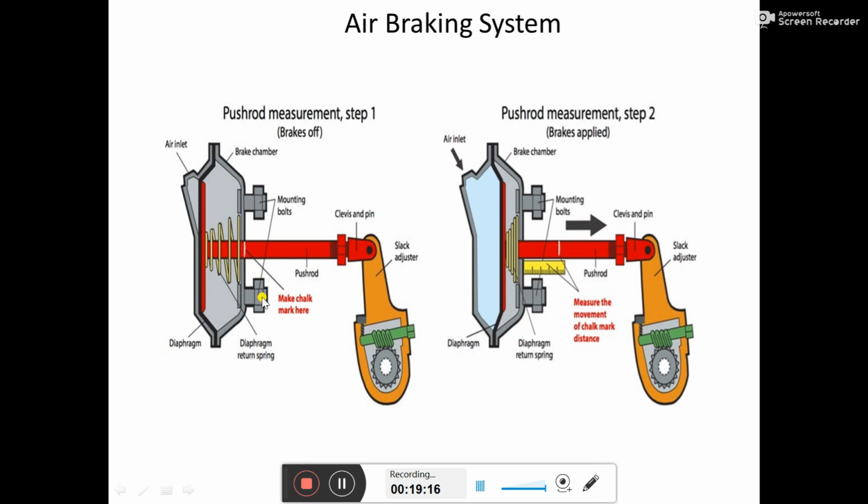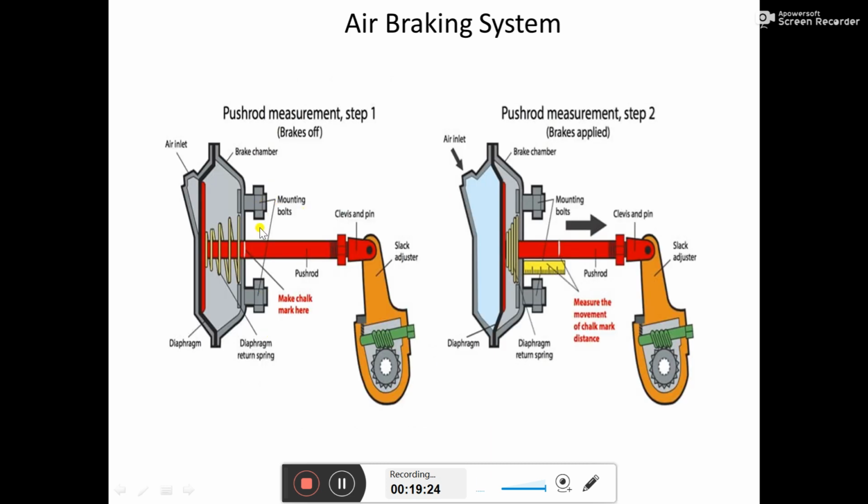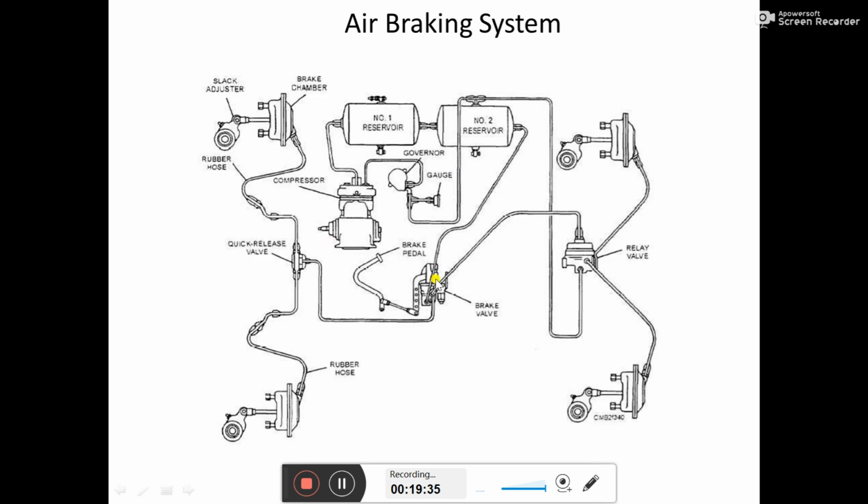And these are the mountings. Through these mounting bolts it is mounted on the axle. Now whenever we press the foot pedal, air from reservoir 2 is allowed to enter through this line into the brake chamber.